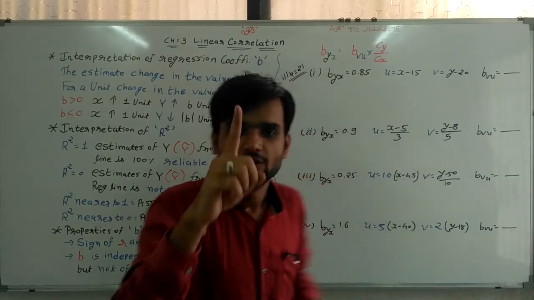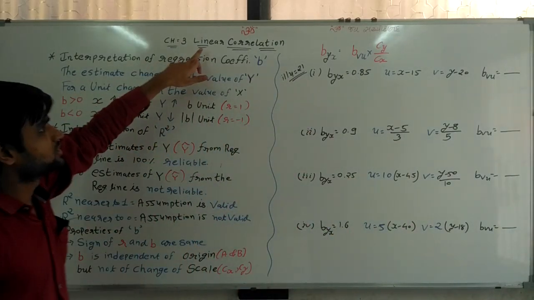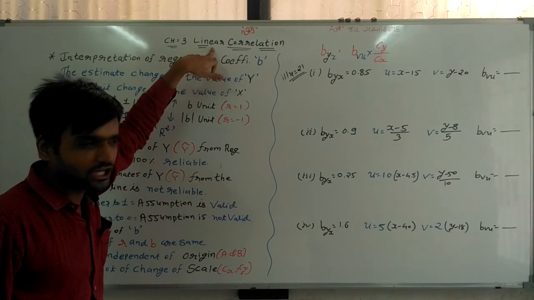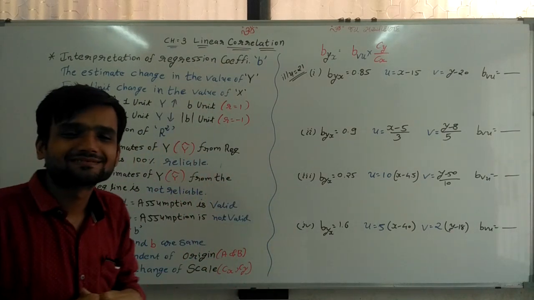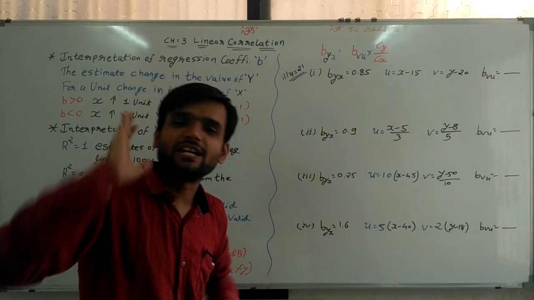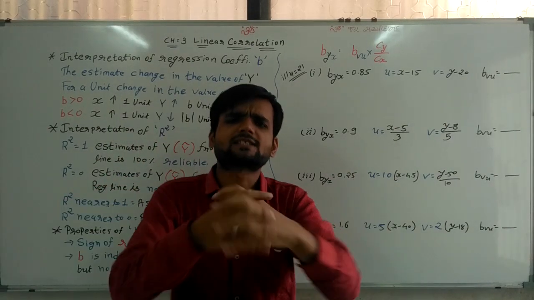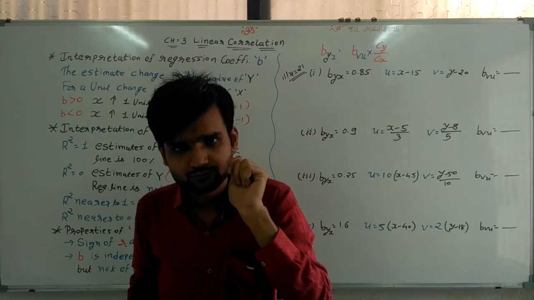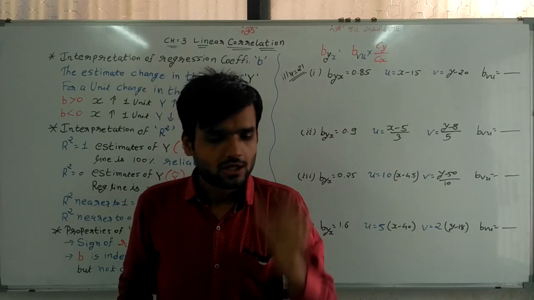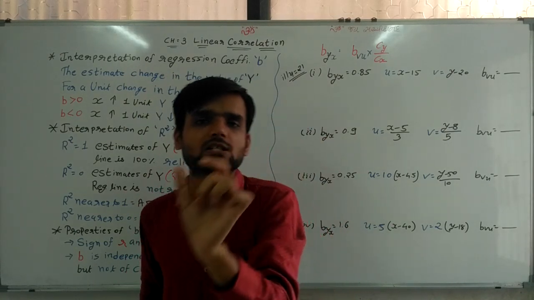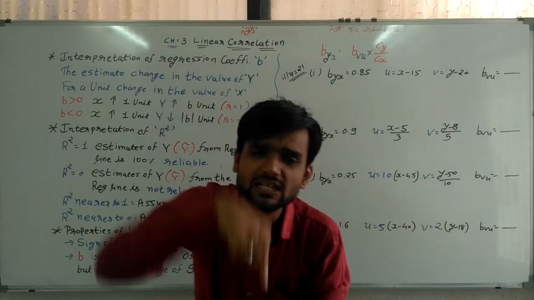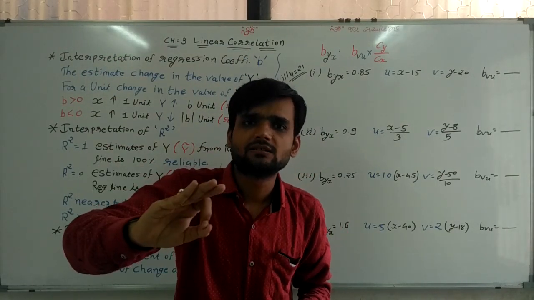In chapter number 3, linear correlation, what have we done? We are finding the regression line y on x, the functional relation between x and y, that all of you know: y cap is equal to a plus bx. In that, b is found.